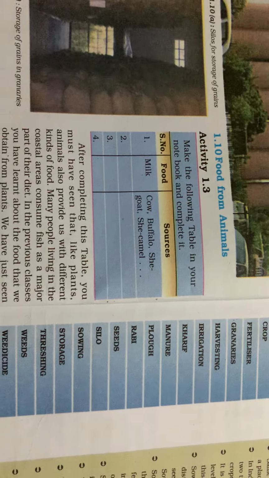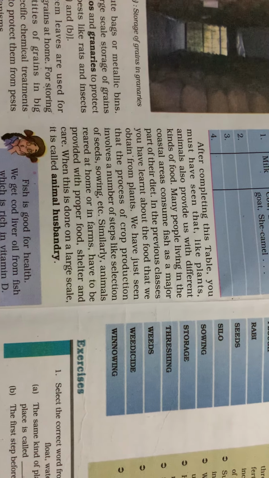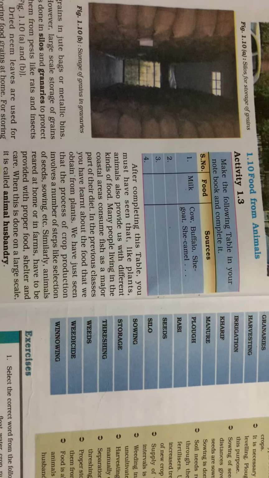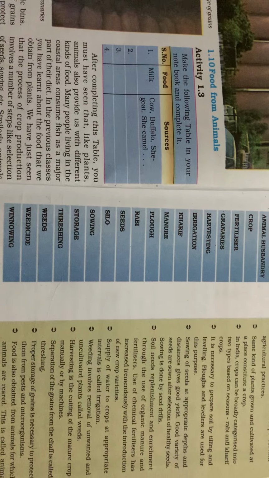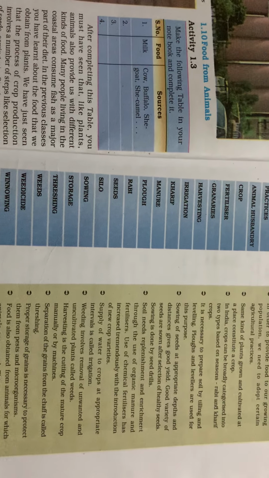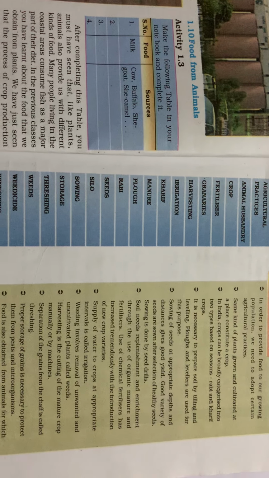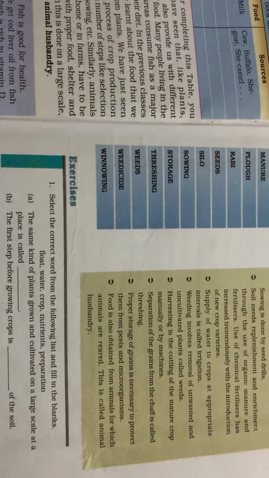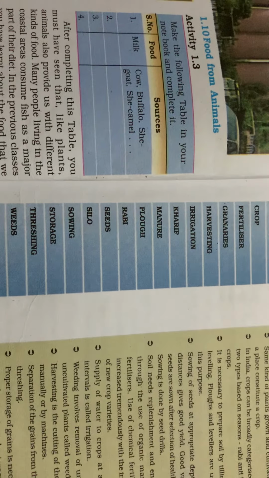With this, I'm sure you might be able to understand the lesson. After the warehouse, the stockists buy the grains, and after the stockists, it's given to the retailers, and hence we get our grains from the retailers. I'm sure you have understood the lesson, and you will be able to do all the exercises yourself. With this, you will be able to do the question and answers also.